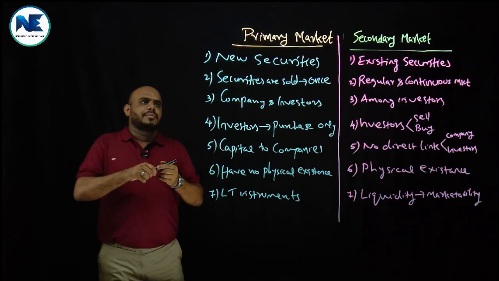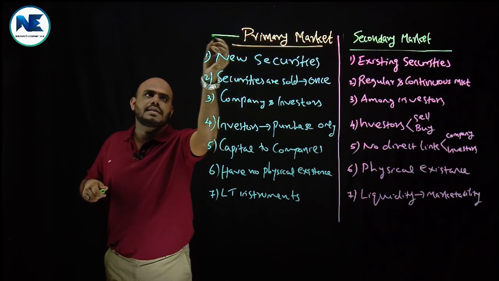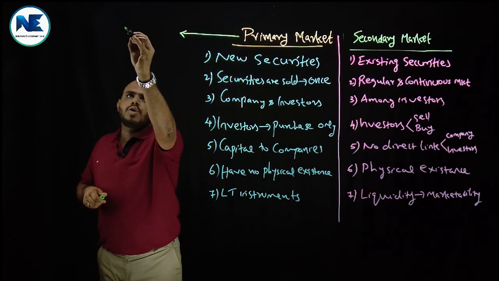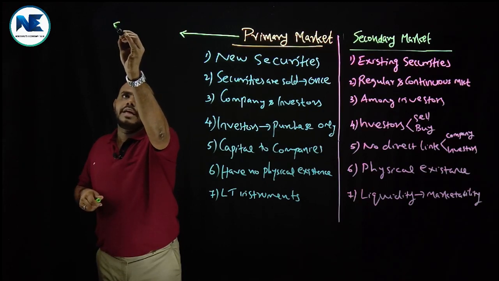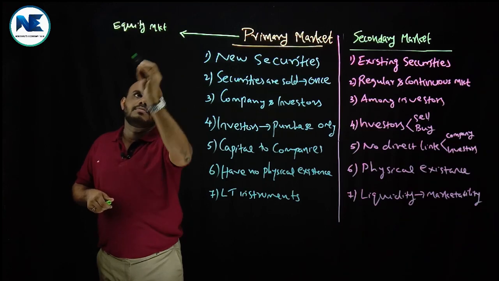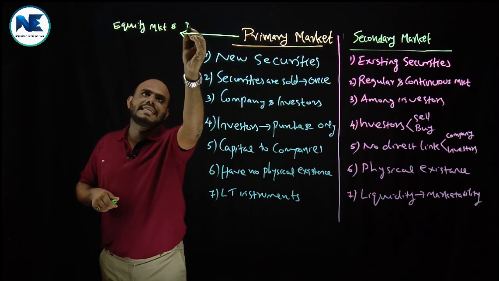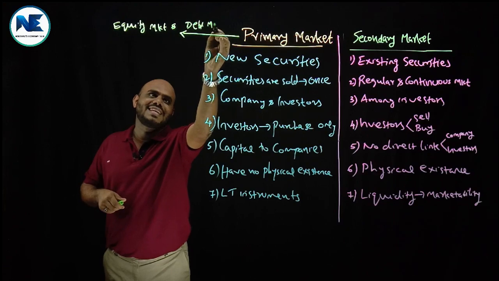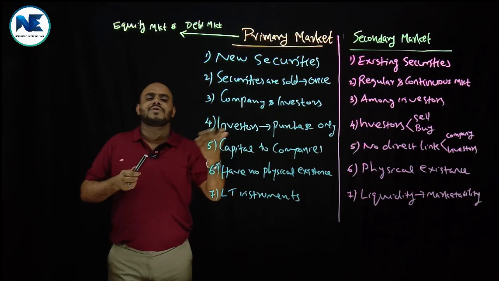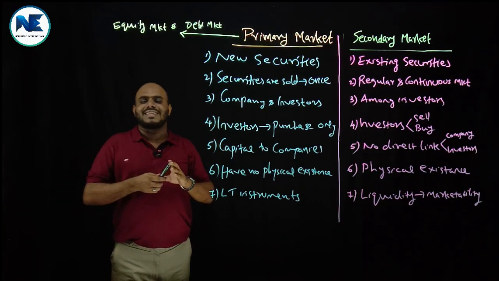Before that, we are discussing primary market and secondary market. You can see both, that is equity market, this is also a very important term, as well as debt market. Don't worry, this topic we have also covered under types of capital market and so on.